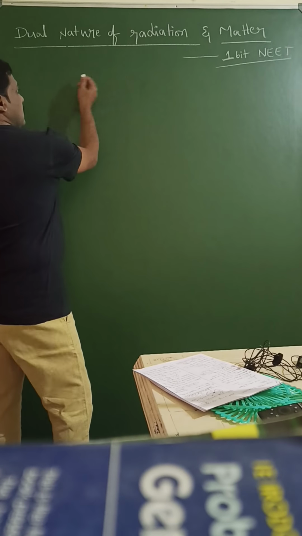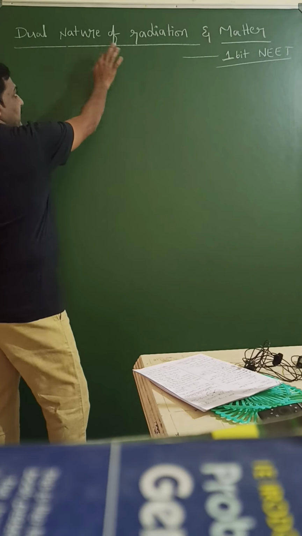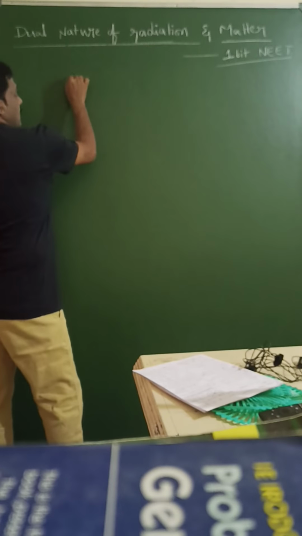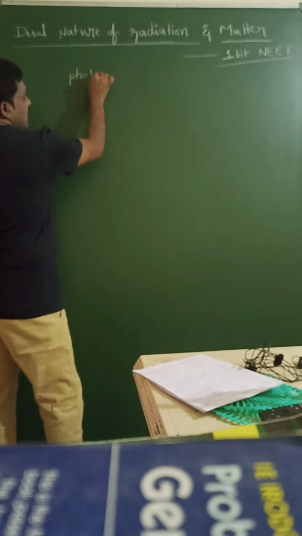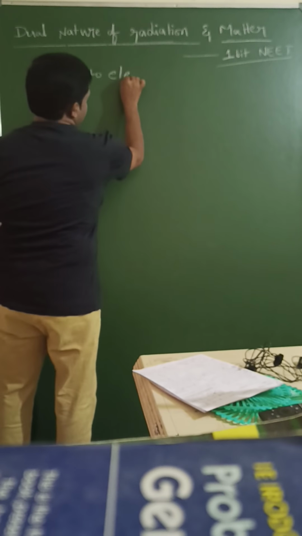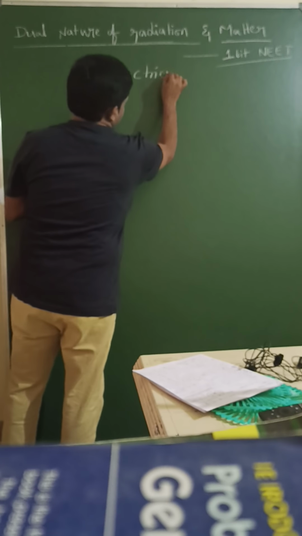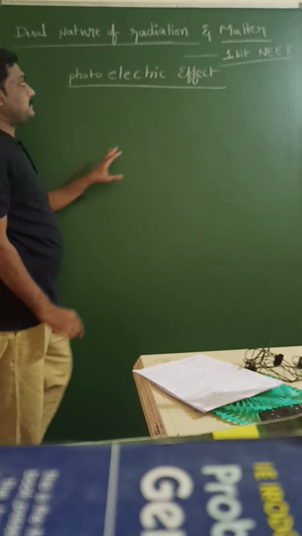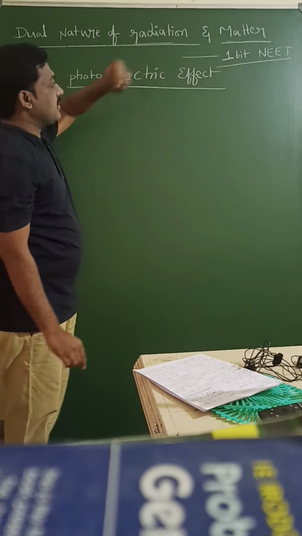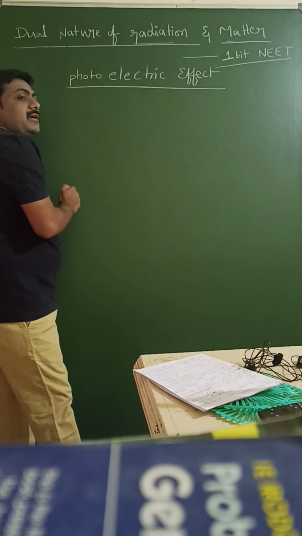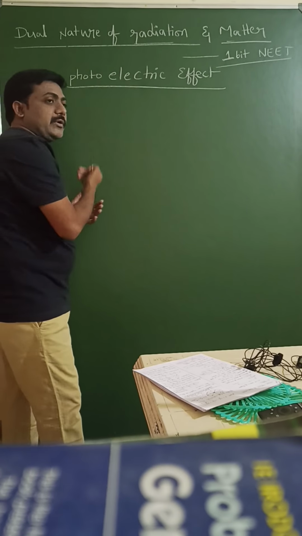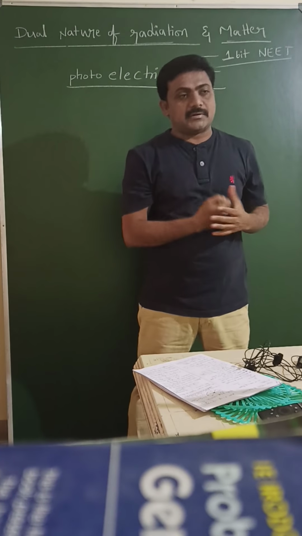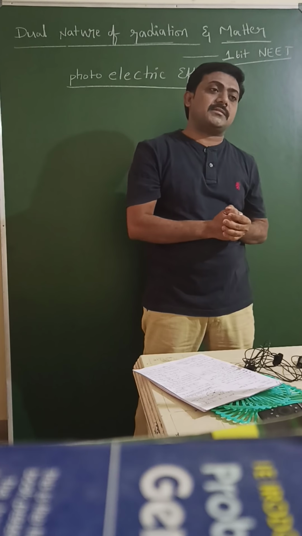Now, here we mainly discuss radiation and matter. One of the main topics is the photoelectric effect. The second topic is matter waves. In the photoelectric effect, what is called the photoelectric effect? Before going to the discussion of the photoelectric effect, what is called a free electron? We should discuss free electrons.